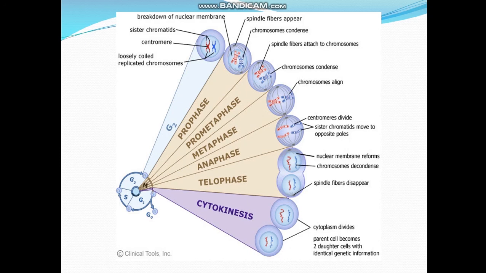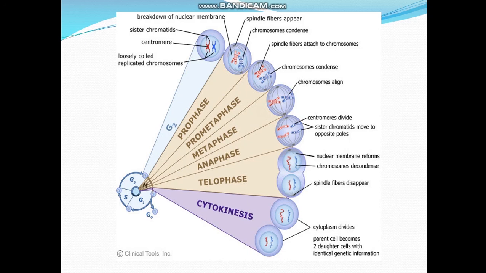During metaphase, the chromosomes come and lie near the middle plate. And in anaphase, there's a movement of the chromosomes from the middle plate, or they just go apart. So sister chromatids move in the opposite direction.